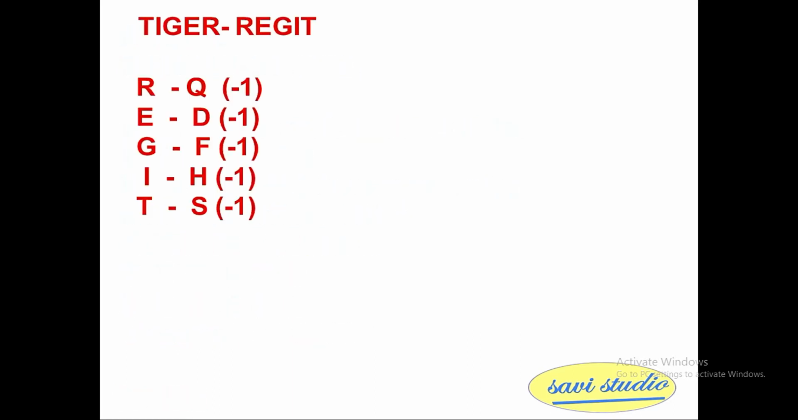So tiger, we rewrite it as REGIT. R becomes Q, E becomes D, G becomes F, I is written with a one-letter decrement as H, and T becomes S. So we get the option QDFHS.